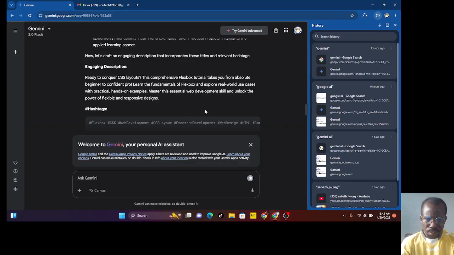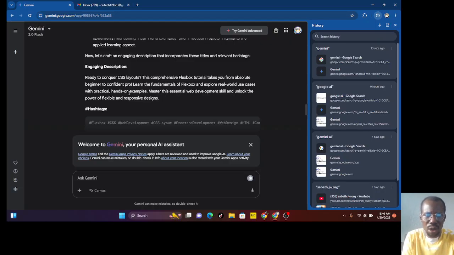Without much ado, let's see the engaging description he gave us. Ready to conquer CSS layout? This comprehensive Flexbox tutorial takes you from absolute beginner to confident pro. Learn the fundamentals of Flexbox and explore real-world use cases with practical, hands-on examples. Master the essential web development skill and unlock the power of Flexbox and responsive design. Do you see what he gave us? Isn't this great? Of course it is great. This is exactly how you can chat with Gemini and get exactly what you want.